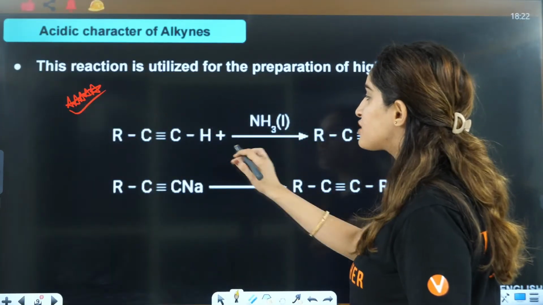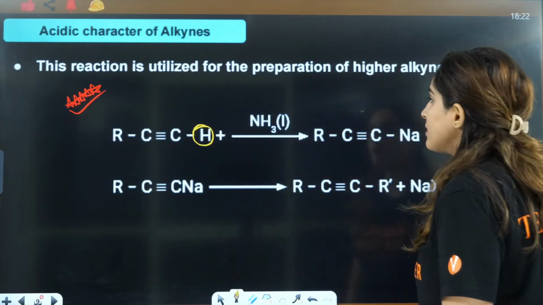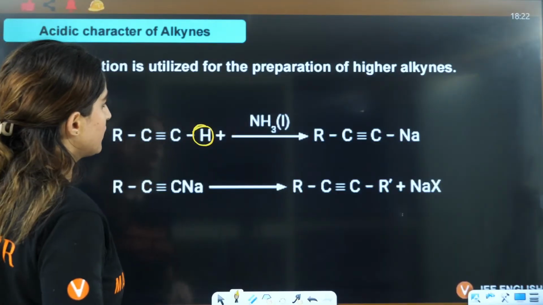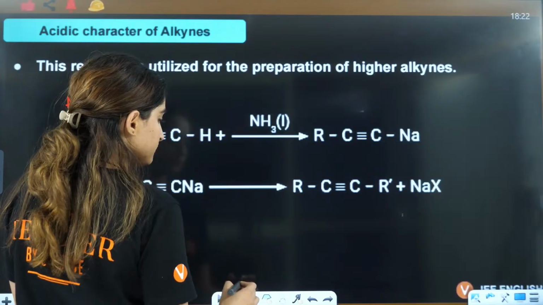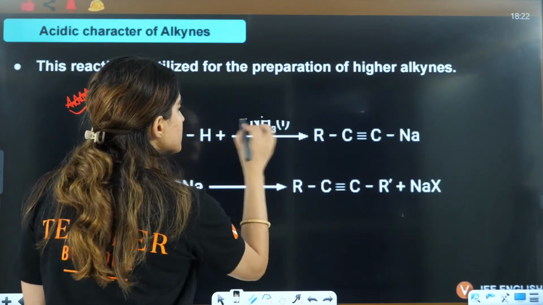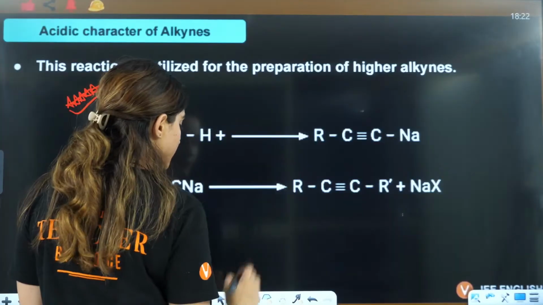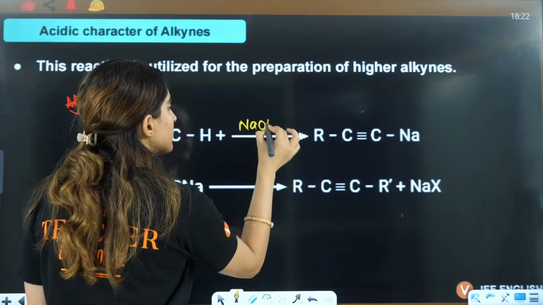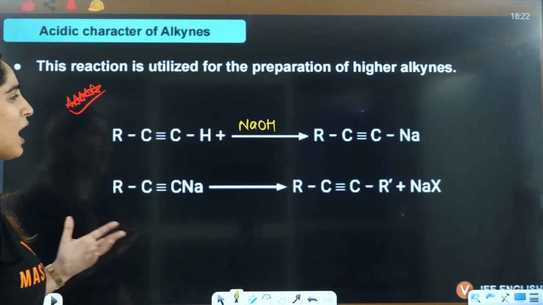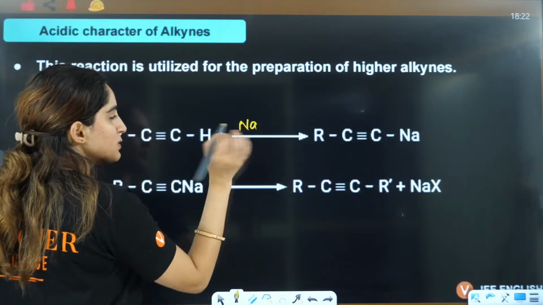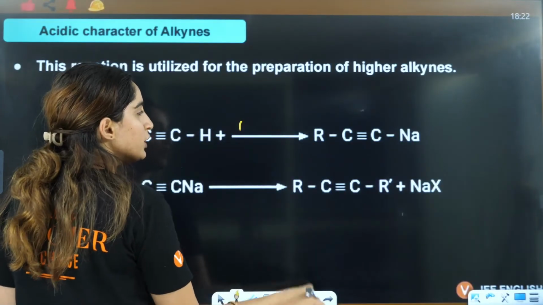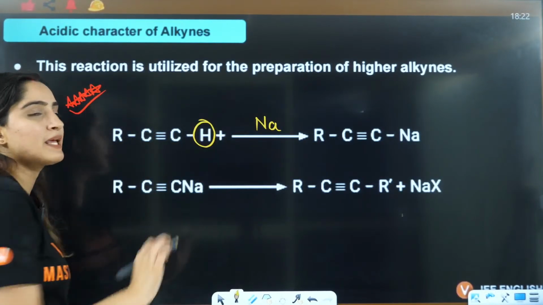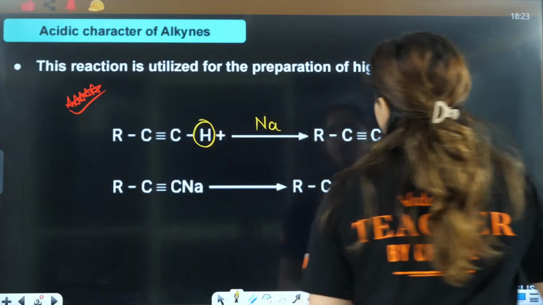So now here NH3, this H will be replaced by, wait a minute, this will not be NH3 here, my bad, let me just correct it. This will be NaNH2, right? Let's say anything, you have NaNH2, or let's say simple sodium metal you have here, let us say sodium. Now what will happen, this hydrogen will be replaced by the sodium and you will have the formation of H2 gas here, right?